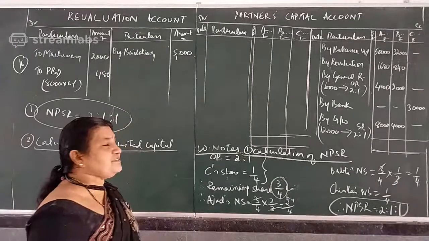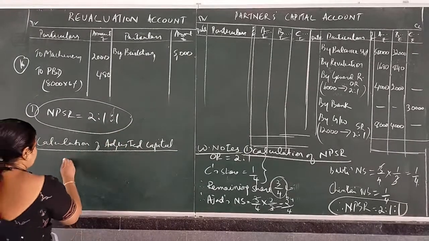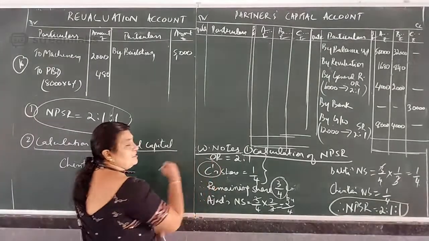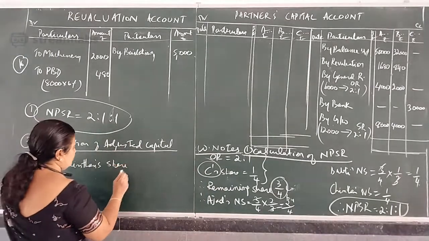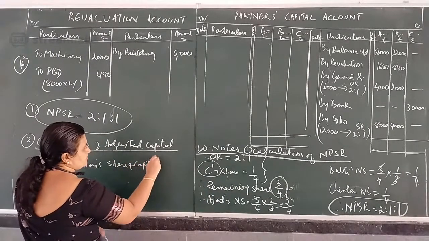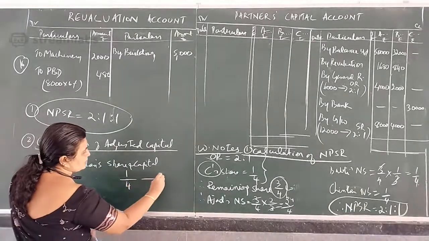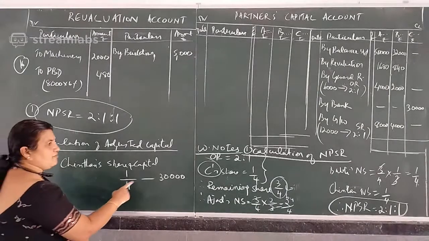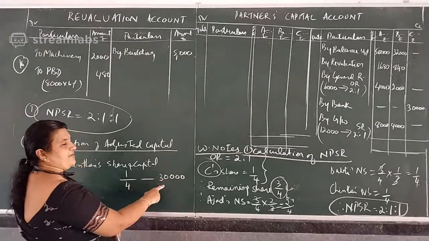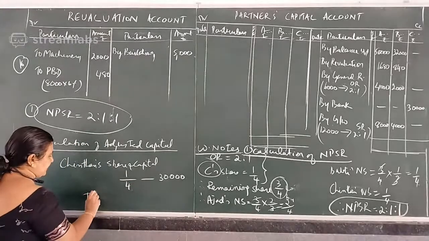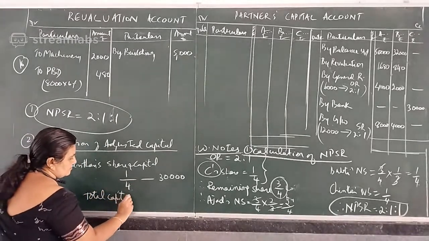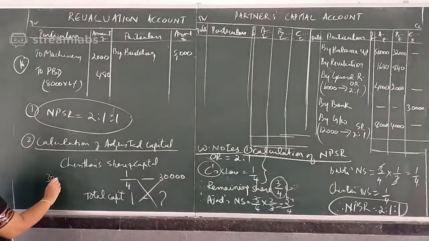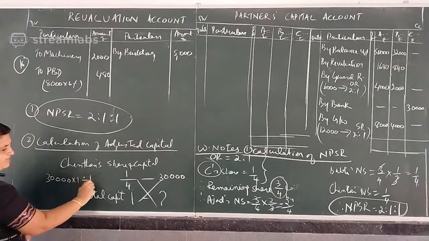Now on the basis of Chintan's share. Chintan is the new partner. Chintan's share and capital, both we know. That is 1 by 4 is 30,000. So 1/4 of the capital is 30,000. So total capital, 1, how much? 30,000 into 1 divided by 1 by 4.